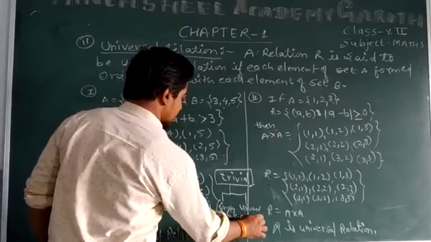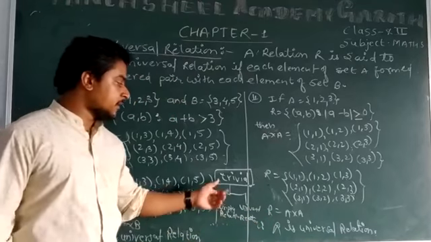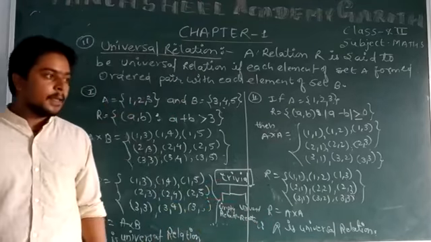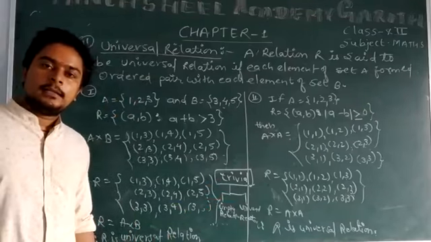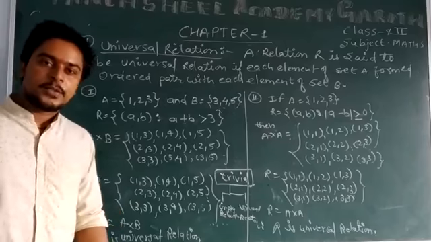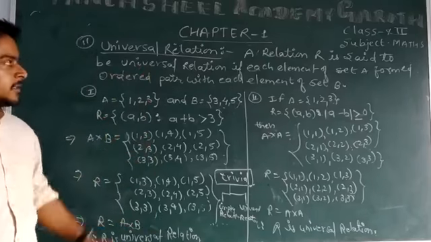Empty and universal relations are most commonly known as the trivial relation. Okay, then further we will discuss some concepts related to the relation.